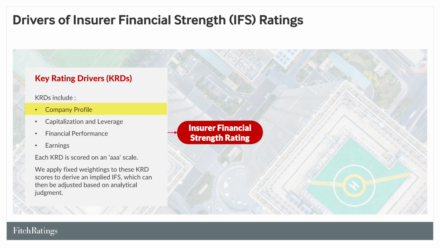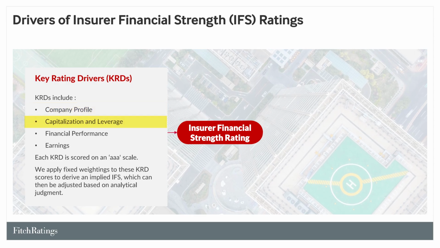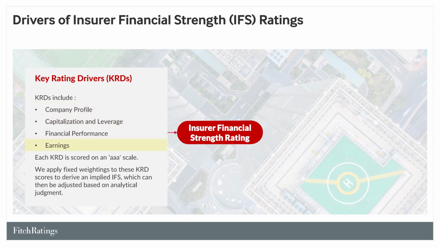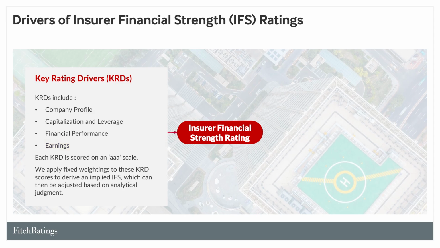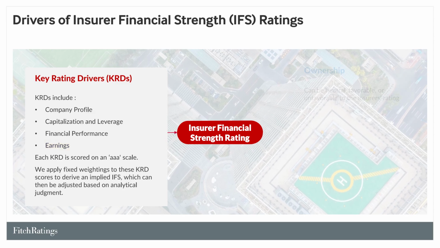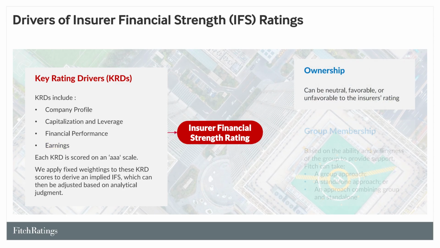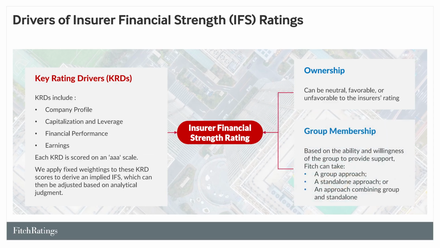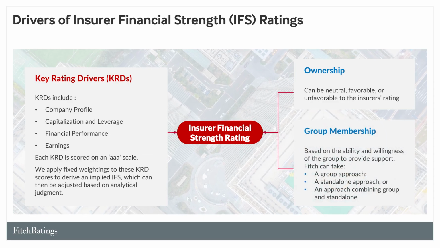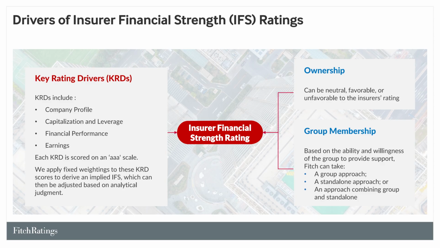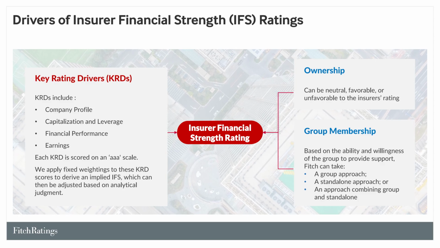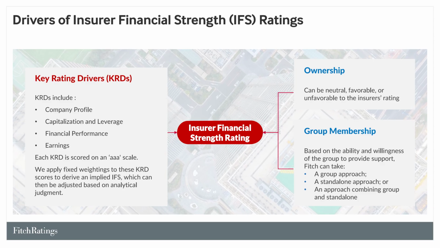These include company profile, capitalization and leverage, financial performance, and earnings. Other criteria elements impacting the IFS are ownership and group membership. In case an operating entity is part of a larger insurance group, the IFS can also be impacted by the willingness and the ability of the group to provide support to the group member.